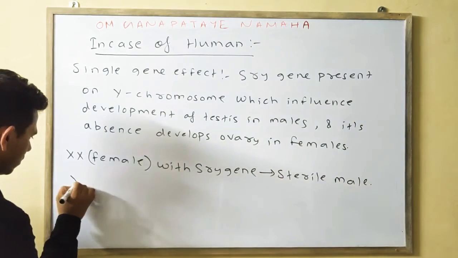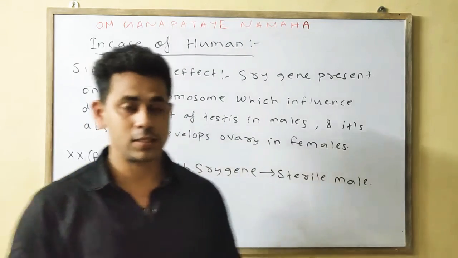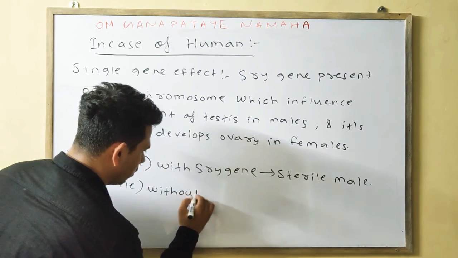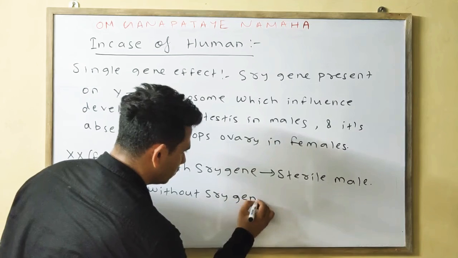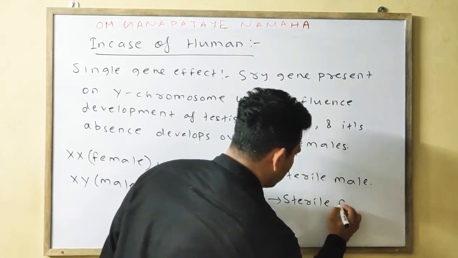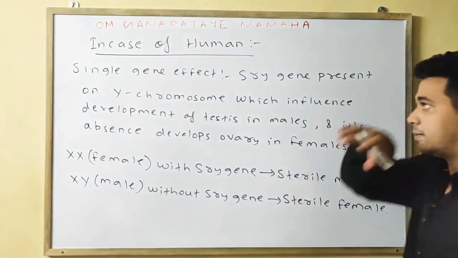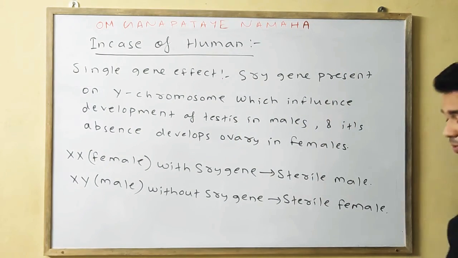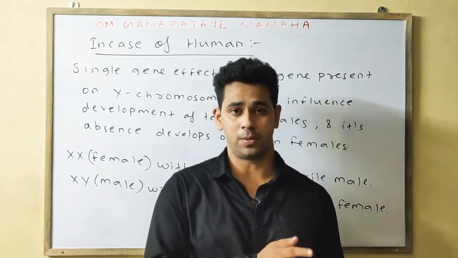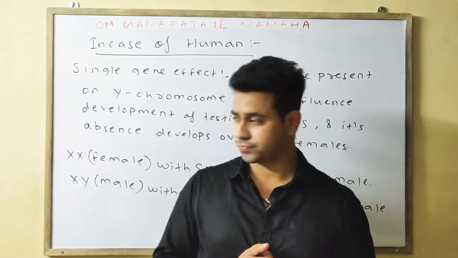Another exception: in XY, that is your male, the SRY should be present, but if there is no SRY, it will convert the male into a sterile female, okay. So this much you should write about the single gene effect. You know, SRY is present on the Y chromosome, it helps influence the development of the testes in the case of the male, and its absence helps in development of the ovary in case of the females.